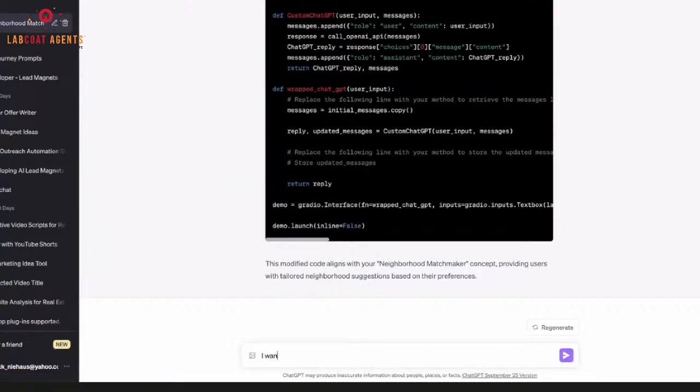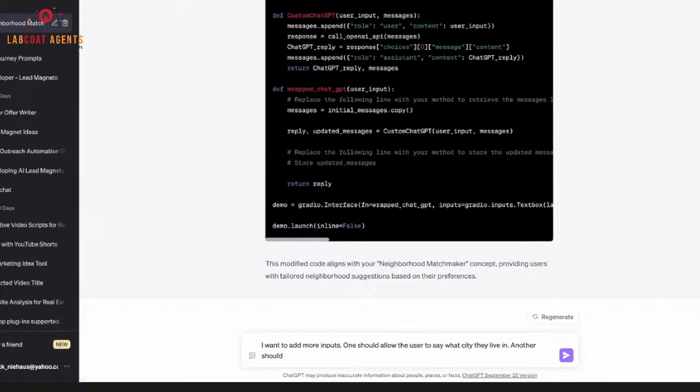So I want to add more inputs. One should allow the user to say what city they live in.